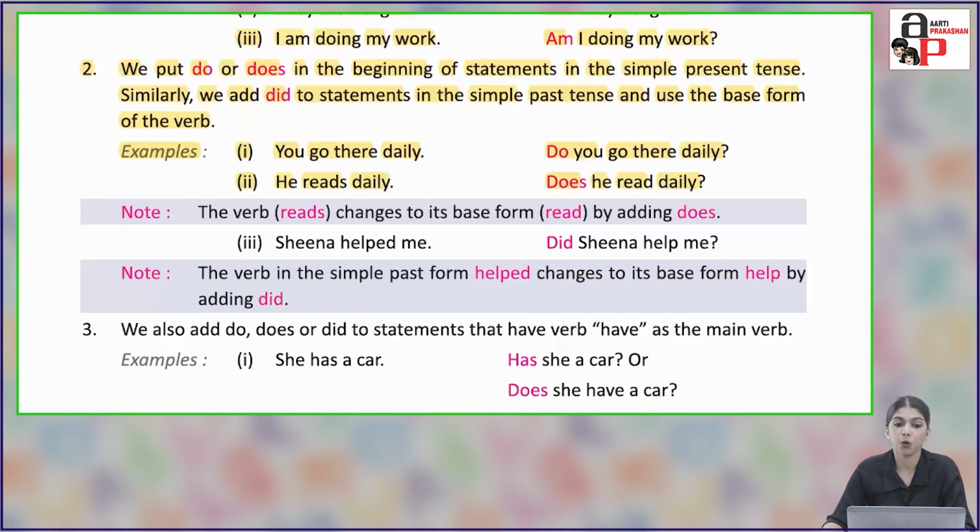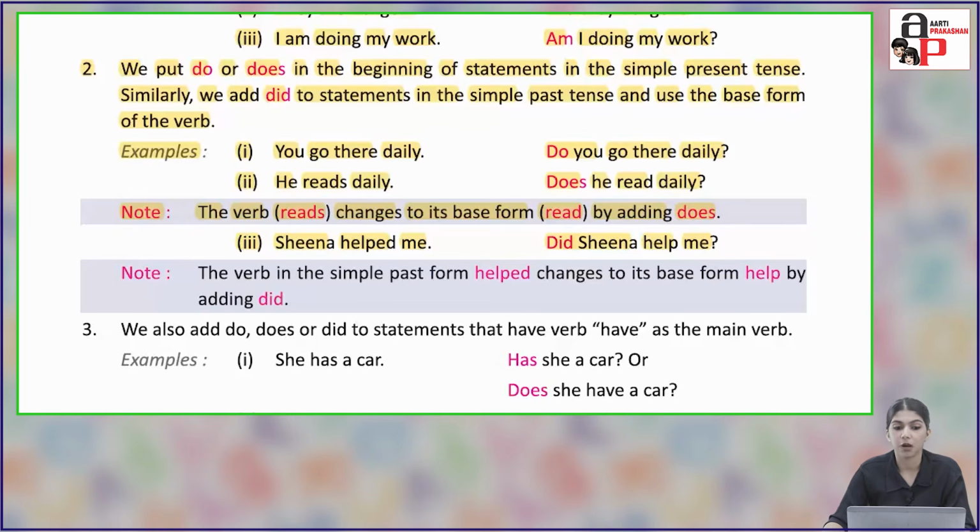Examples: You go there daily. Do you go there daily? Question mark. He reads daily. Does he read daily? Question mark. Note, the verb reads changes to its base form read by adding does. Sheena helped me. Did Sheena help me?